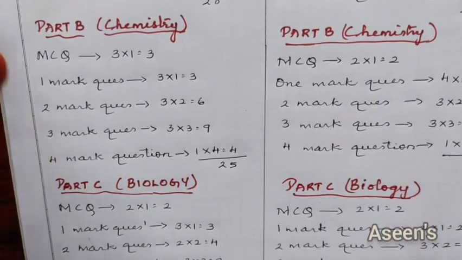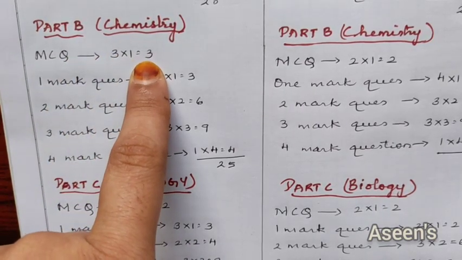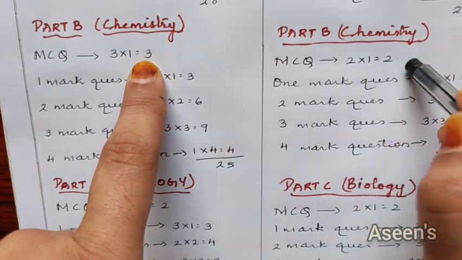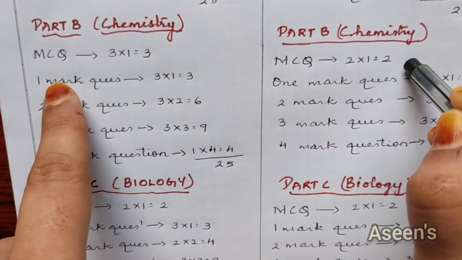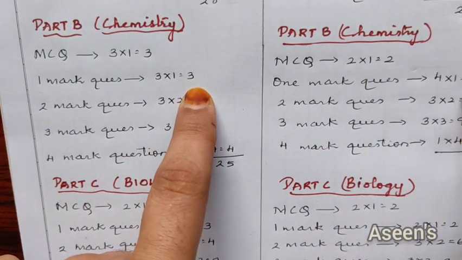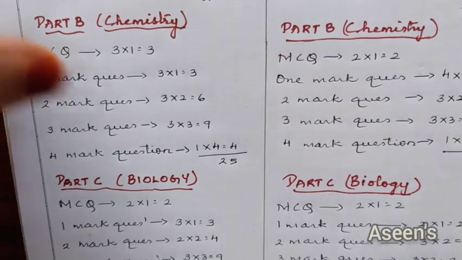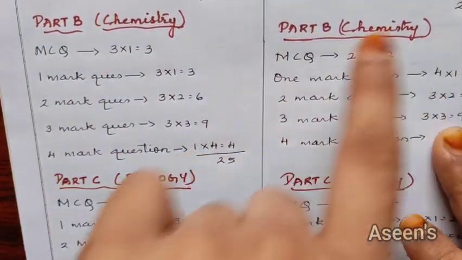Now coming to the chemistry part. Here we have got 3 MCQs in paper 1 and 2 MCQs in paper 2, so there is a difference in MCQ levels. Then in 1 mark questions, here we have got 3, and in this case we have got 4. If you observe, it's completely balanced: here 3 plus 3 is 6, here 4 plus 2 is 6.